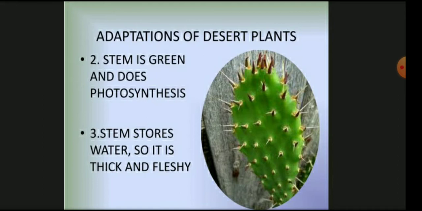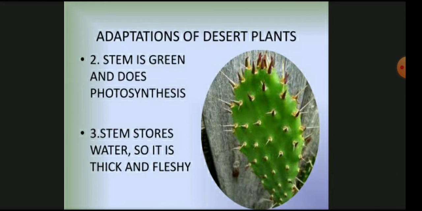We have discussed that leaves change into spines, so the function of the leaves is taken over by the stem, and a thick waxy coating develops to prevent the loss of water because of intense heat.